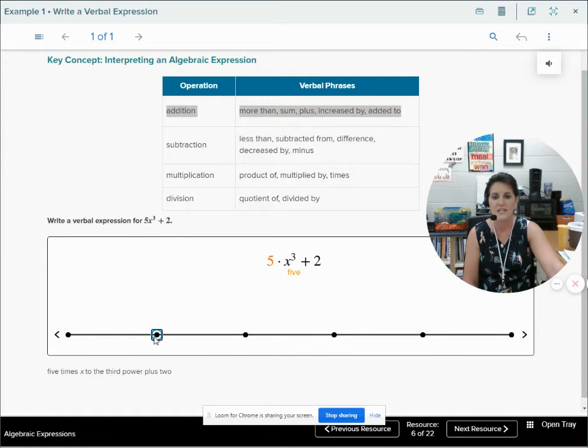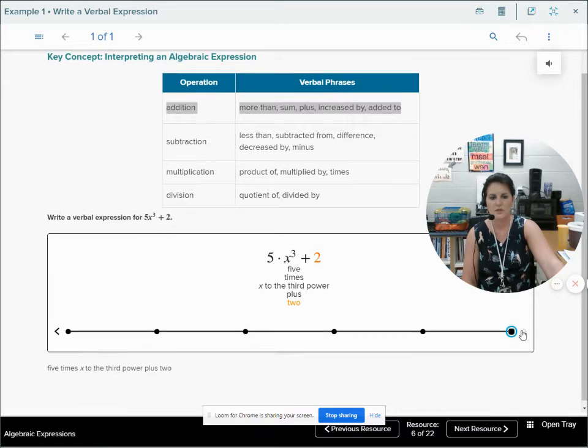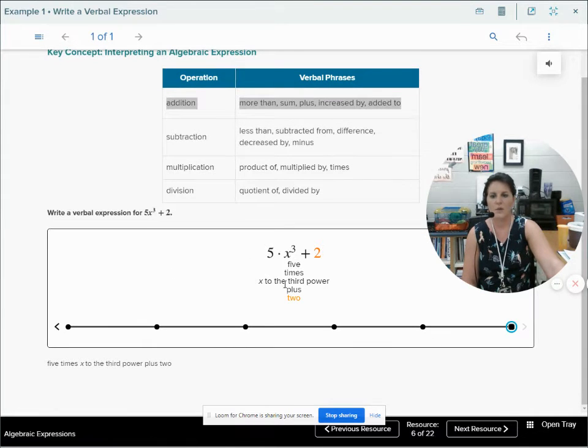There are so many different ways that we can say this. But simply said, 5 times x to the third power, or x cubed, those mean the same thing, plus 2, or increased by 2. That is a way that we would take this algebraic expression and write it using words, making it a verbal expression.